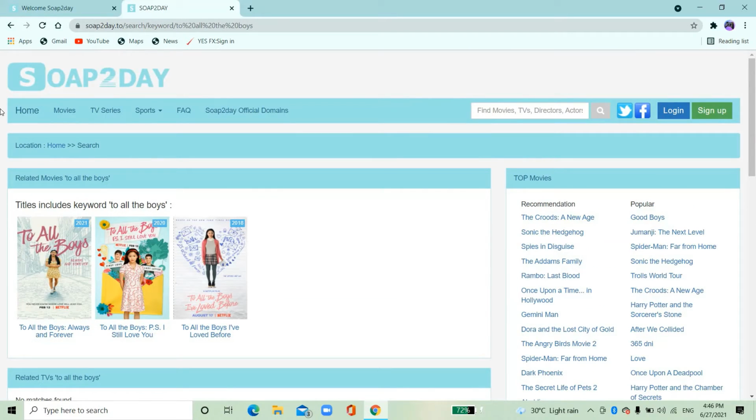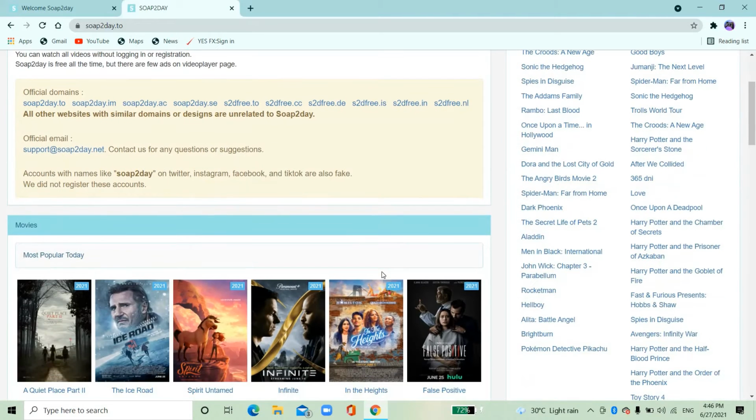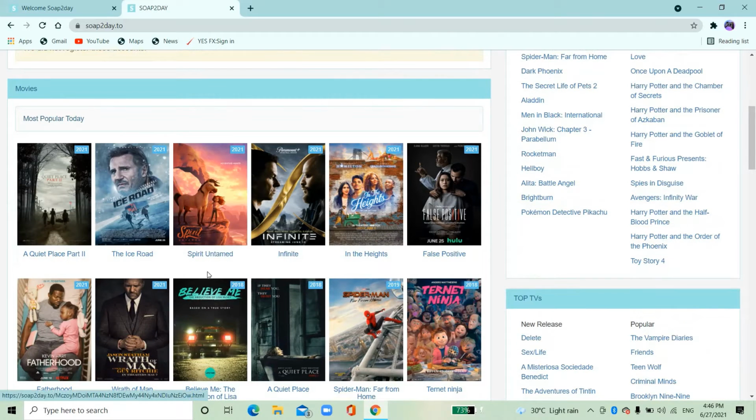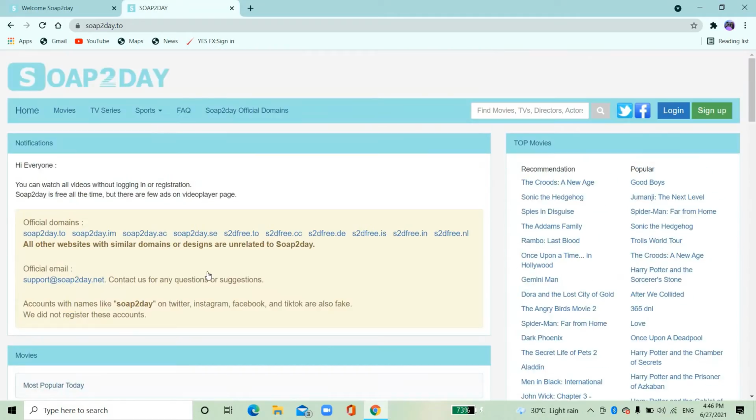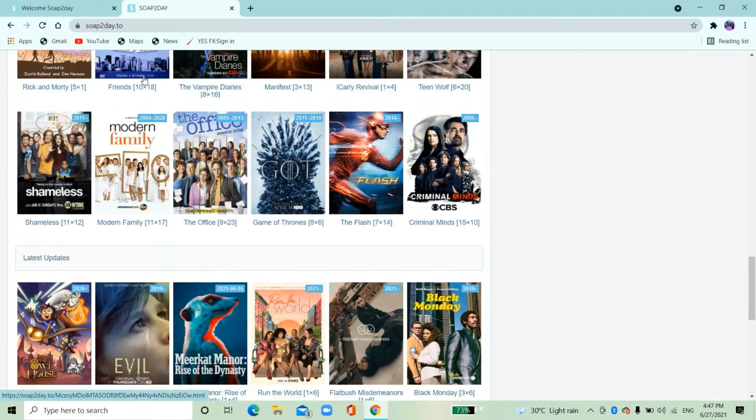New movies, when they are released, sometimes take some time. Like for F9, it's going to take some more time, although it's released all over the world, it's going to take some more time to be released here, so you can watch it for free. And everything is here in a very secured manner.